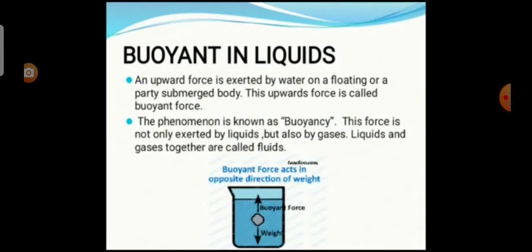Next is buoyancy in liquids. An upward force is exerted by water on a floating or partly submerged body. This upward force is called buoyant force.